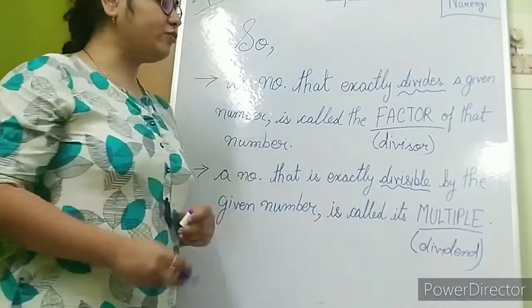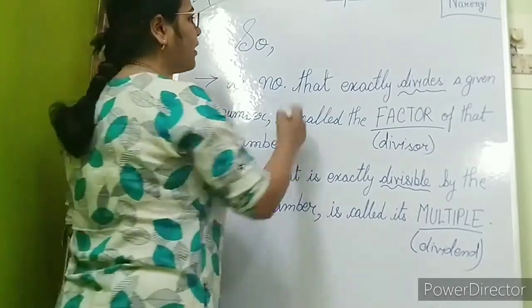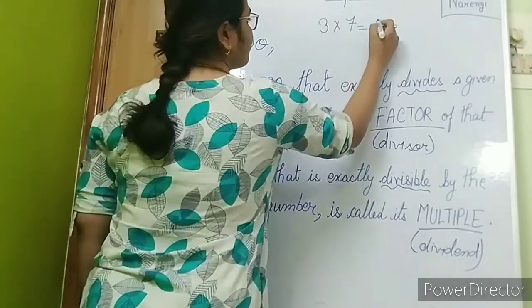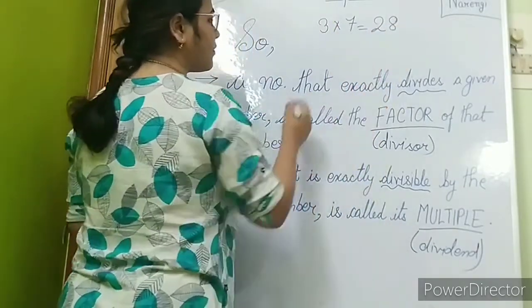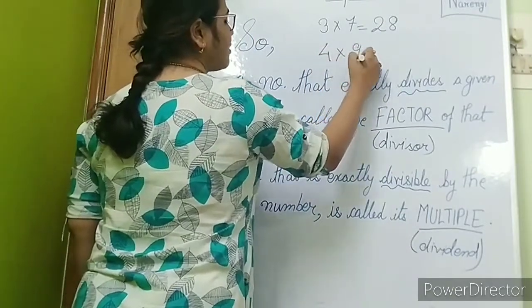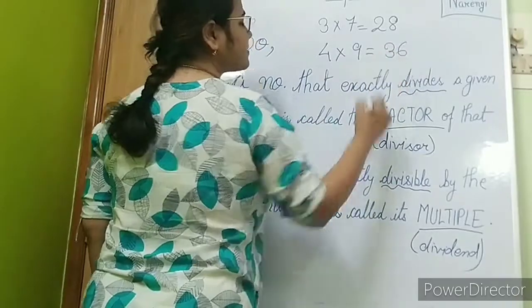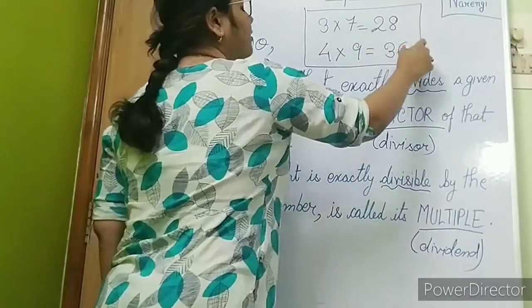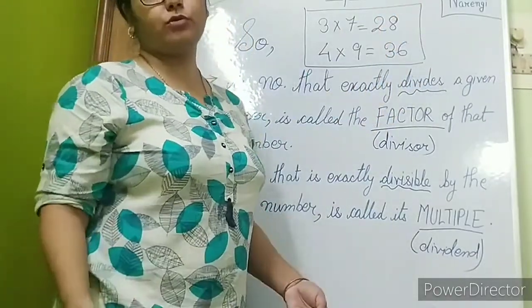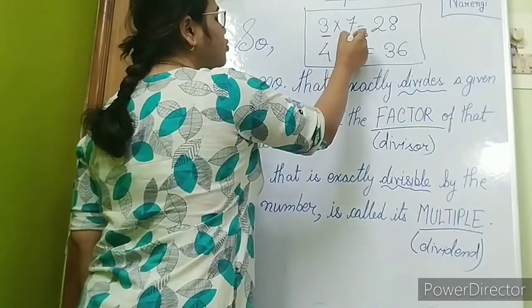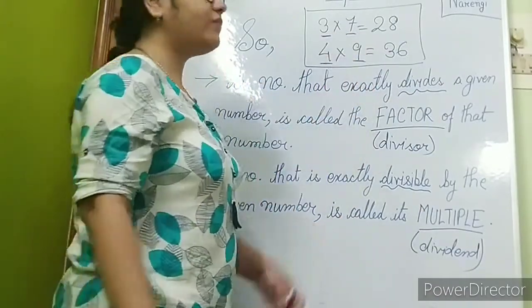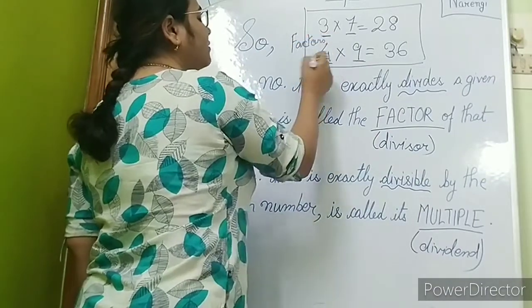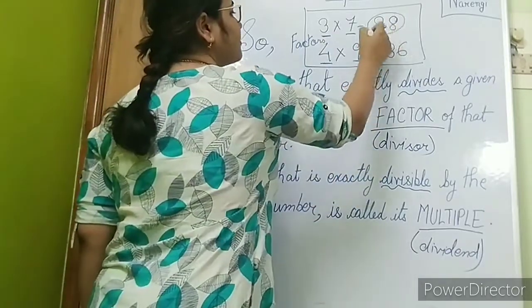As for example, whenever we write the tables, let's say we are writing 3 into 7. 3 sevens are how much? 3 sevens are 28. 4 nines are 36. Now, why have I written this? Here I will be showing you factors and multiples both. In this, these two are the factors, the one, and these, the product.